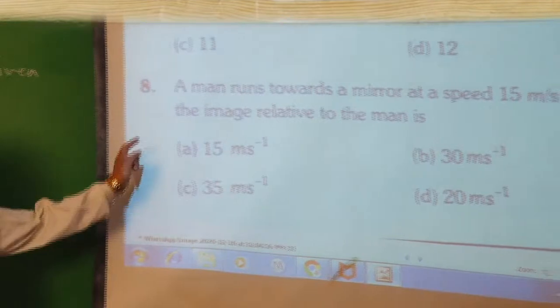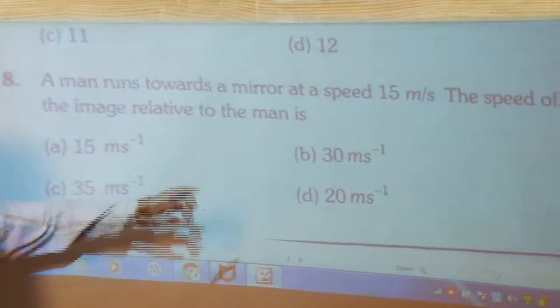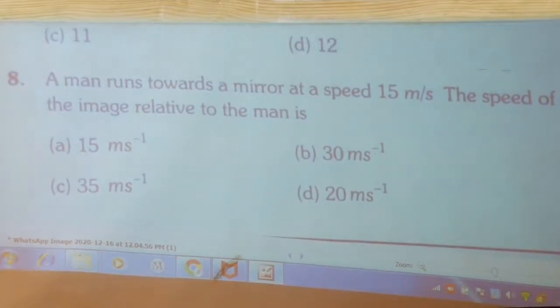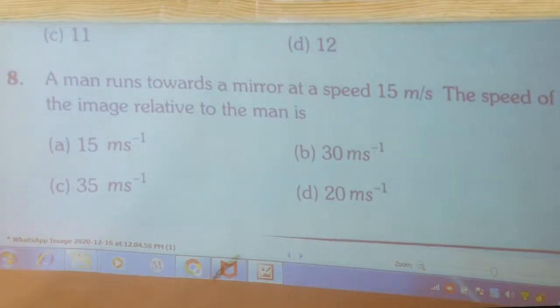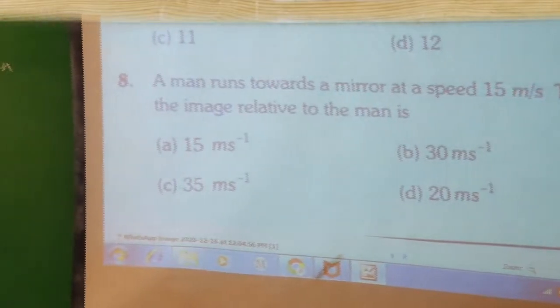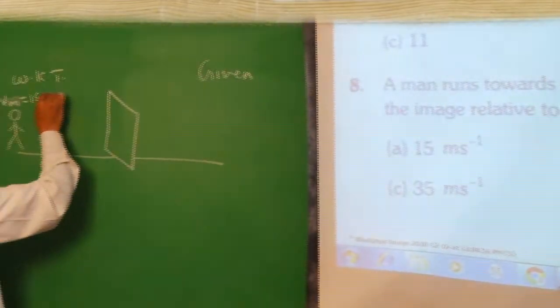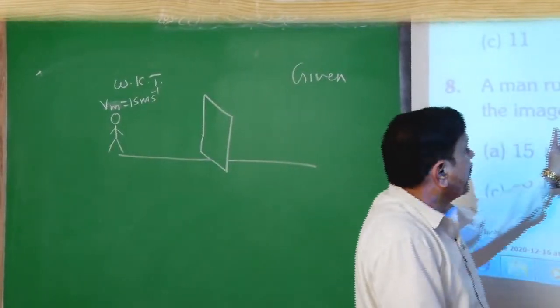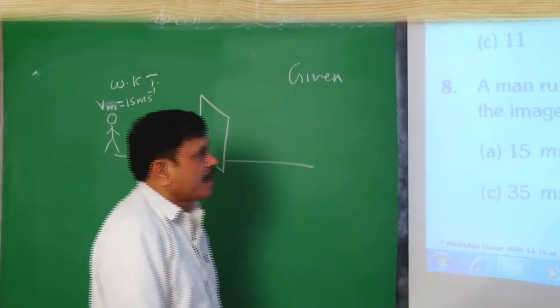Next question. A man runs towards a plane mirror at a speed of 15 meters per second. So again, what is given? A plane mirror is given and the man is running towards the plane mirror with a speed of, write it as velocity of man, Vm, 15 meters per second. Now the speed of the image relative to the man is asked.